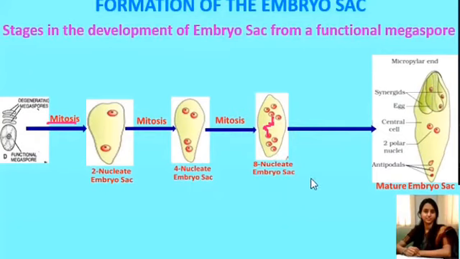The remaining 6 nuclei are surrounded by cell wall and organized into cells, whereas in the central cell there are 2 nuclei, and these nuclei are known as polar nuclei. The 3 cells at the micropylar end constitute the egg apparatus, whereas the 3 cells at the chalazal end constitute the antipodals. So these are the stages of development of the embryo sac.